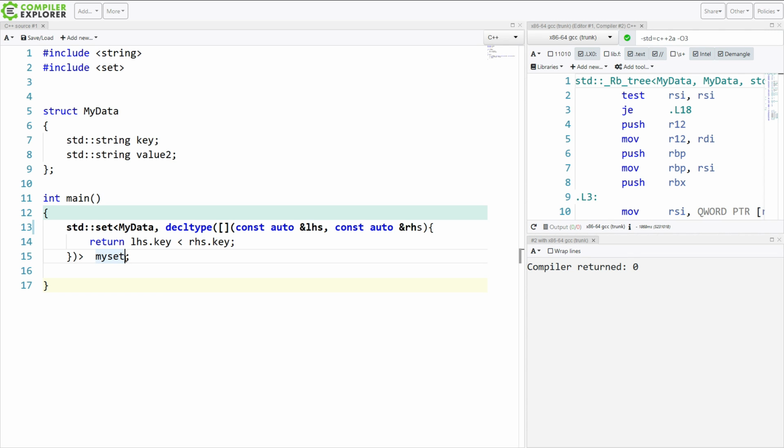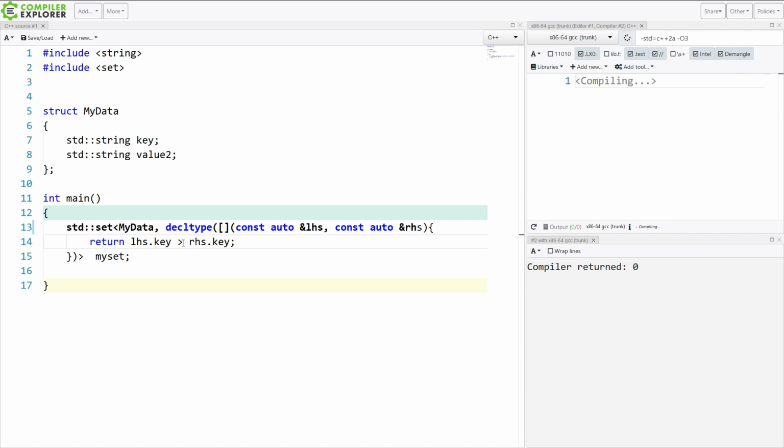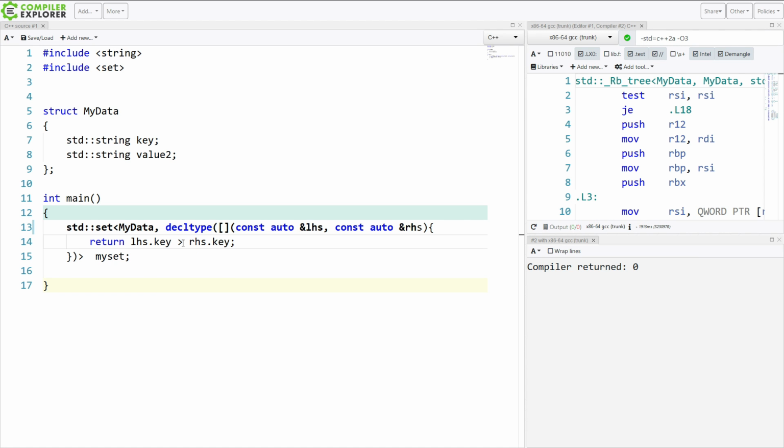Now, of course, with the spaceship operator coming in C++20, this can actually get cleaner again, particularly for something like this, where we're just doing left side versus right side. This would be, again, a more compelling example if we wanted to do it out of order or something like that. This is what we can do pulling these features together in C++20.